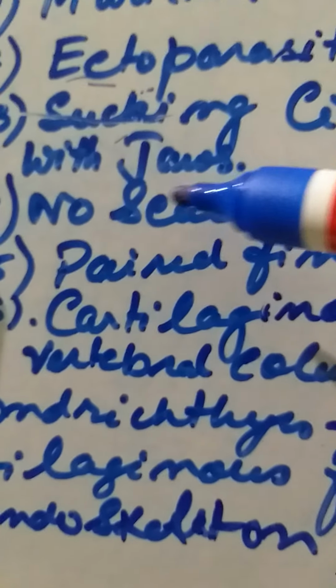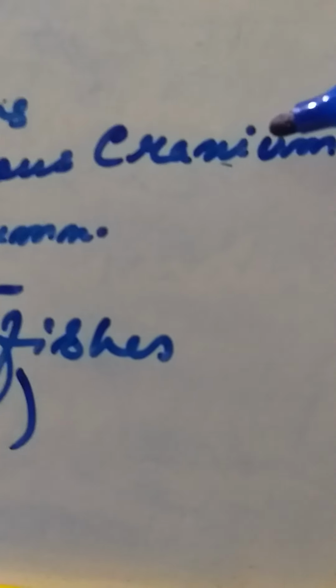So I said also a sucking circular mouth with jaws, these are teeth-like structures. They don't have scales on their body. Then the paired fins are there for locomotion in water. They have got a cartilaginous cranium. What is cranium? Skull-like development starts from here. The earlier organisms never had a skull-like thing, cranium and a vertebral column. These are the advanced features compared to the protochordates.